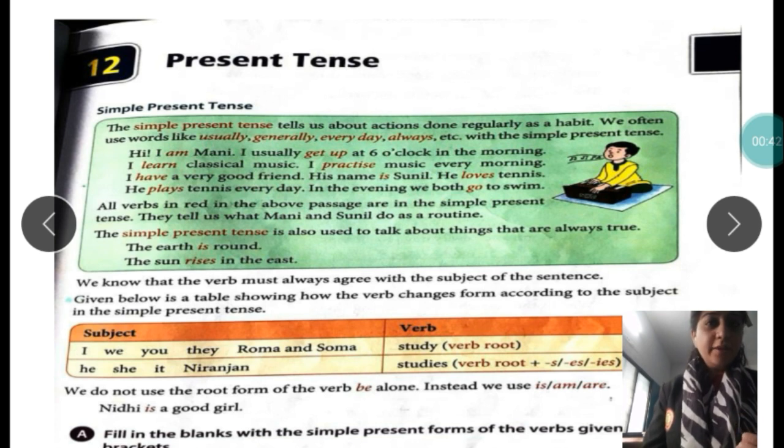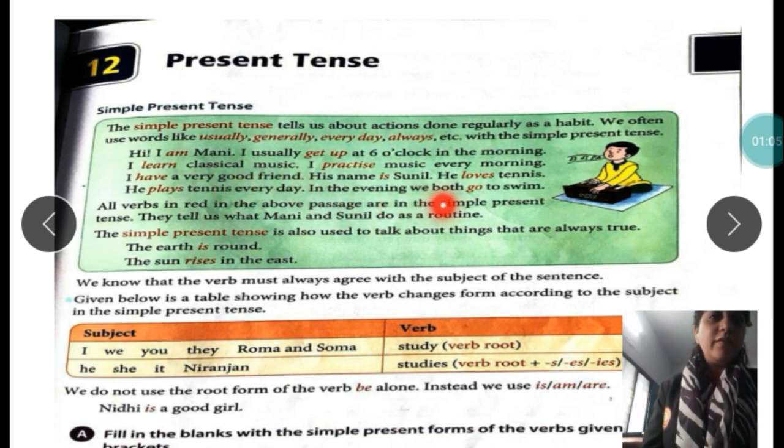Hi, I am Mani. I usually get up at 6 o'clock in the morning. I learn classical music. I practice music every morning. I have a very good friend. His name is Sunil. He loves tennis. He plays tennis every day.